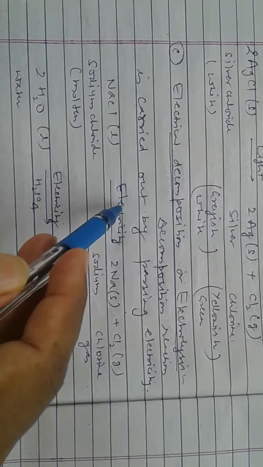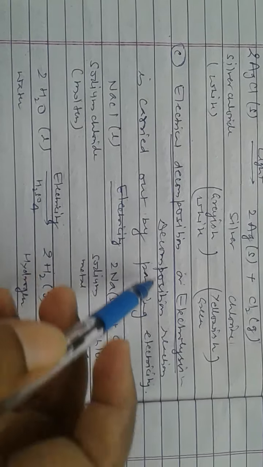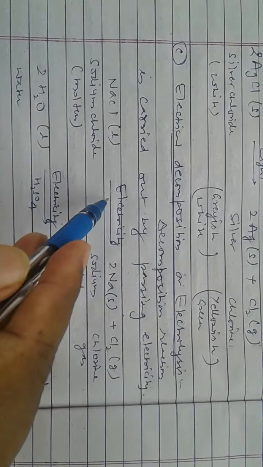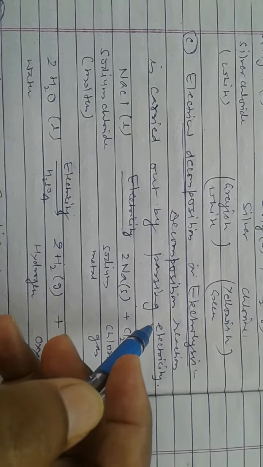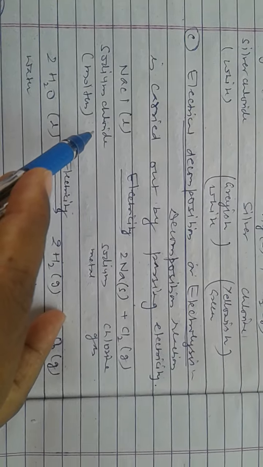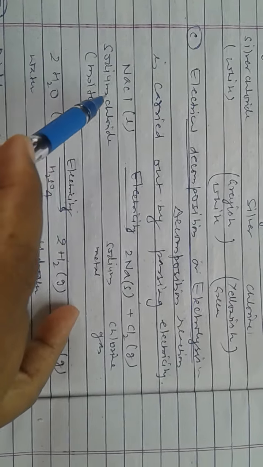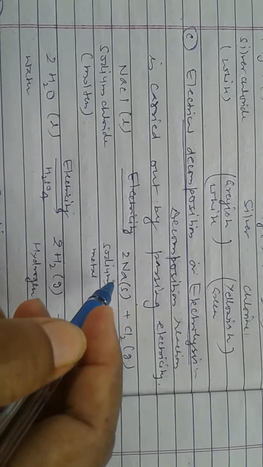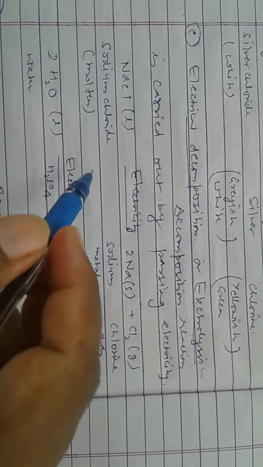Next one is electrical decomposition or electrolysis. If the decomposition reaction is carried out by passing electricity, this type of decomposition is called electrical decomposition or electrolysis. As for example, NaCl. When electricity is passed through molten NaCl, it gets decomposed into sodium metal and chlorine gas.